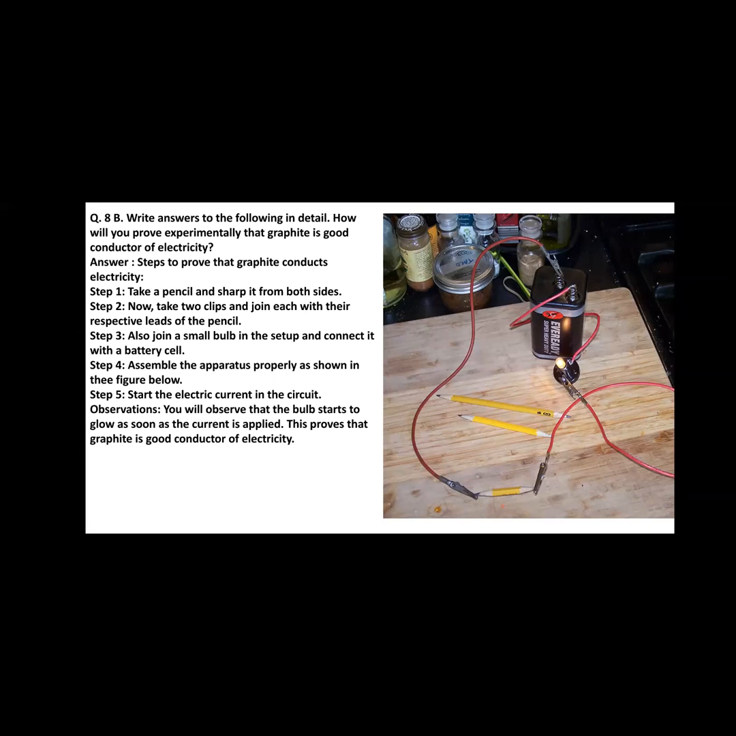Then in the fifth step, start the electric current in the circuit, as the battery is connected, the bulb is connected, and in between, the graphite inside the pencil is also connected in the circuit. Now start the electric current and observe. Observation: you will observe that the bulb starts to glow as soon as the current is applied. This proves that graphite is a good conductor of electricity.